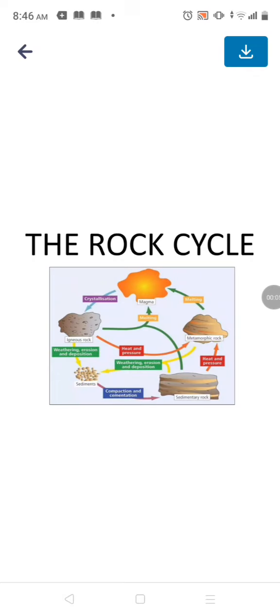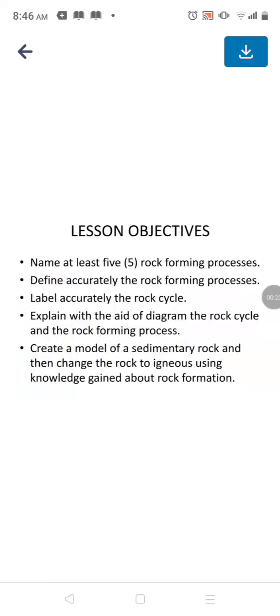Our fourth lecture is about rock, which is also a question of past paper. The rock cycle. What is rock, and how is one form of rock made from another? This process is called the rock cycle. The lesson objectives are to understand accurately what rock is, how rock is formed, the process of rock formation, and then create a model of sedimentary rock, etc.